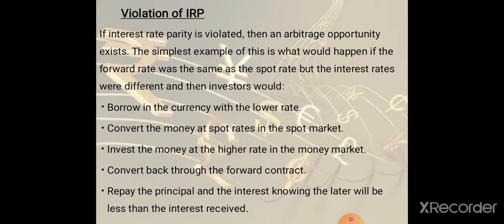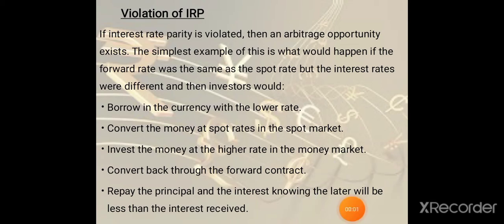At first, he borrows the currency at a lower interest rate and converts it at the spot rate. Then he invests the money at a higher rate of interest in another country. At maturity he converts the proceeds through a forward contract, and finally he repays the principal and interest to the country from which he borrowed, so he makes a profit because of the interest rate difference.